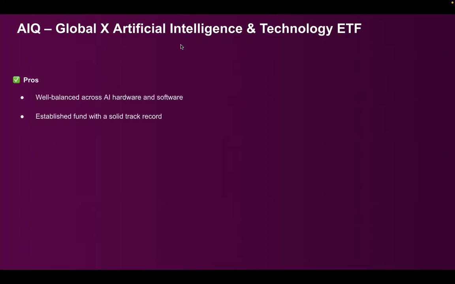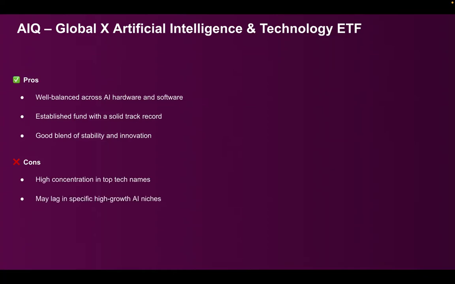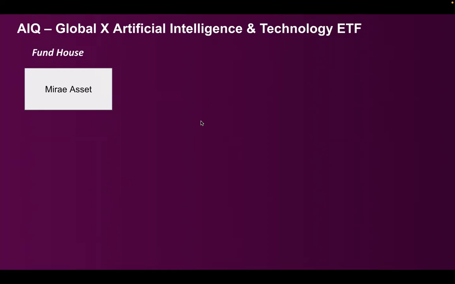It is well balanced across AI hardware as well as software. It is an established fund house with a solid track record. It has a good blend of stability and innovation. So in terms of negatives, there is high concentration in top tech names. It may lag in specific high growth AI niches, and there is a premium fee when compared to generic tech ETFs.